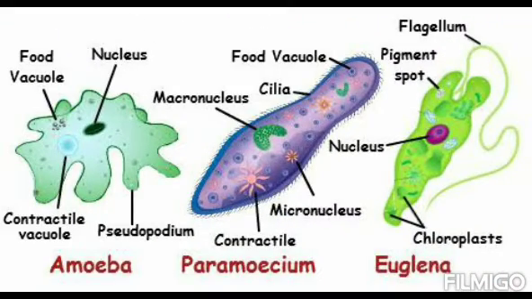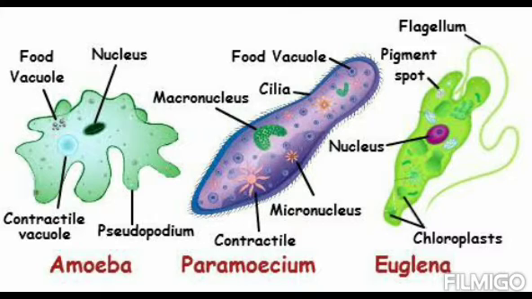Here are some examples of unicellular organisms: amoeba, paramecium, euglena. The structure of the amoeba is somewhat irregular. Here you can see that it does not have a particular shape. It is not rounded or oval. It just has an irregular shape, just like ginger.